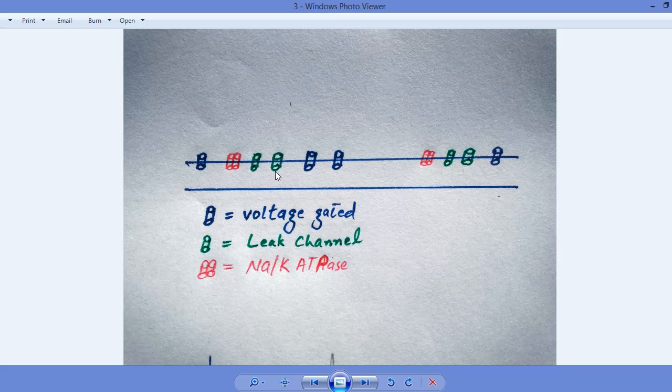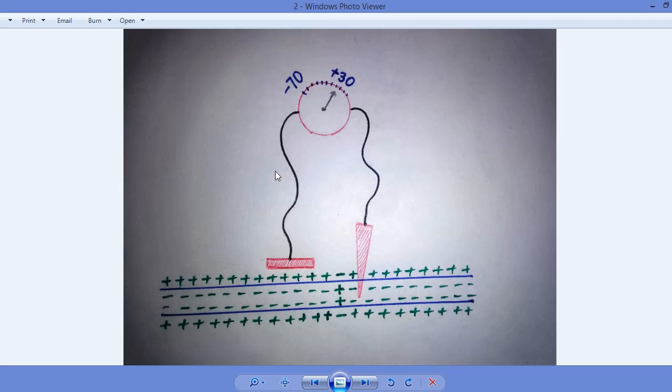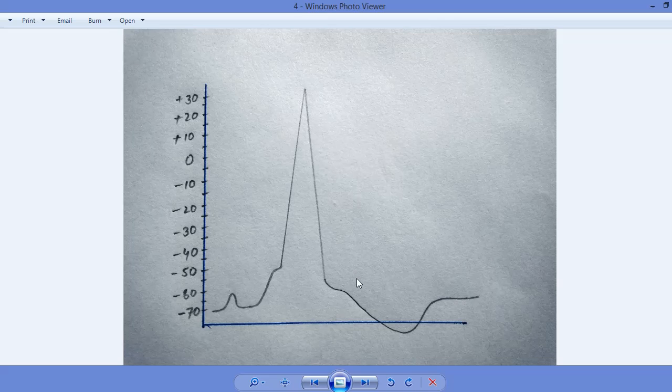So the leak channel will decrease the electric potential from minus 70 to minus 90. It can reach up to minus 100. This further decrease in the electric potential of the internal environment due to the leak channel is called hyperpolarization.